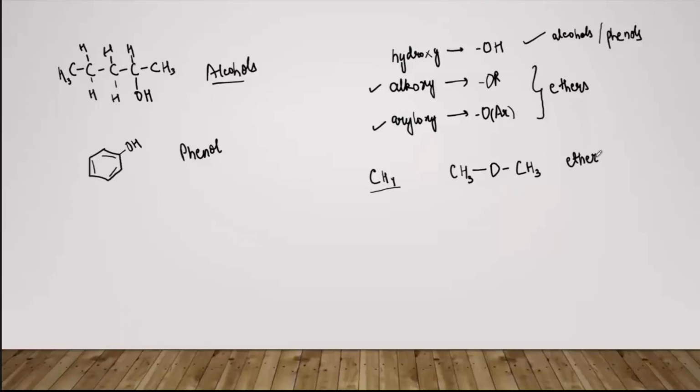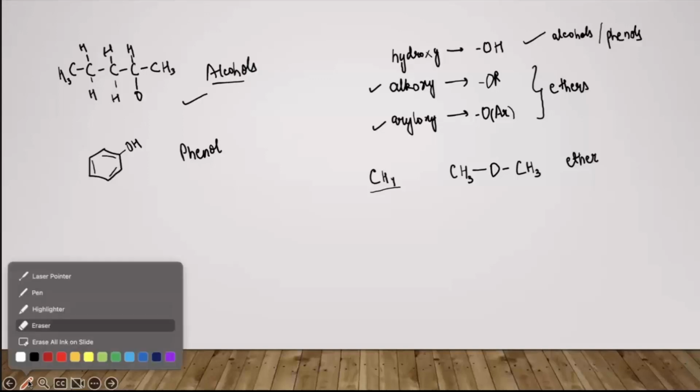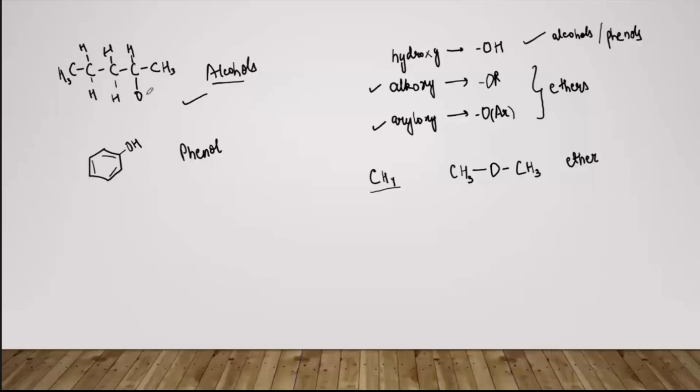ठीक है. और ऐसा भी बोल सकते हैं कि ethers are formed when a hydrogen atom of the hydroxyl group of an alcohol or a phenol is replaced by an alkyl or an aryl group. मतलब कि जैसे यहाँ पे हमने अल्कोहल लिया था ना, इसमें जो अल्कोहलिक ग्रुप लगा हुआ है, उसकी जगह पे we will replace the hydrogen of the hydroxy group with an alkyl group. ऐसे. So now this compound will be known as ether.